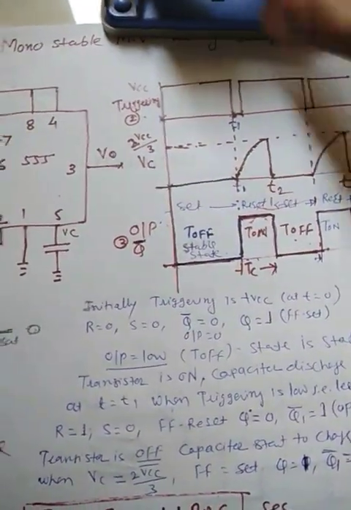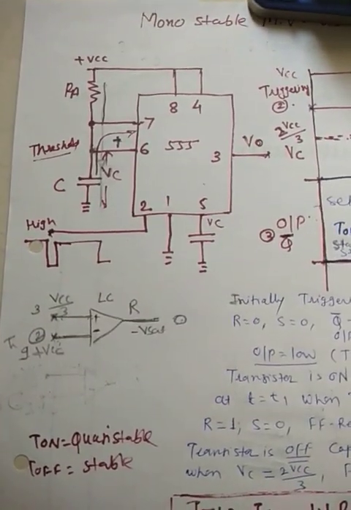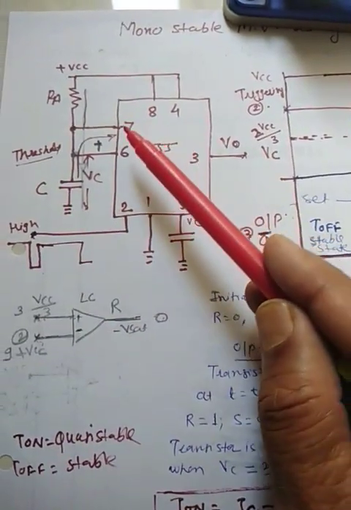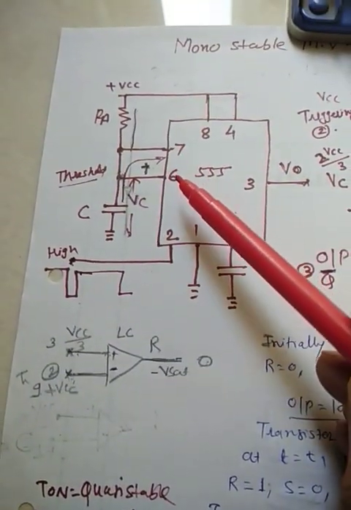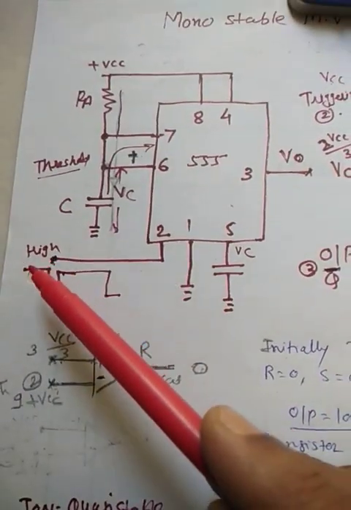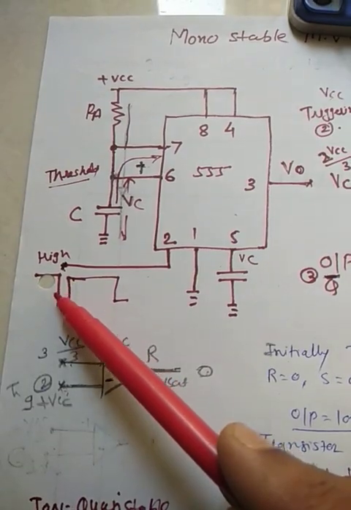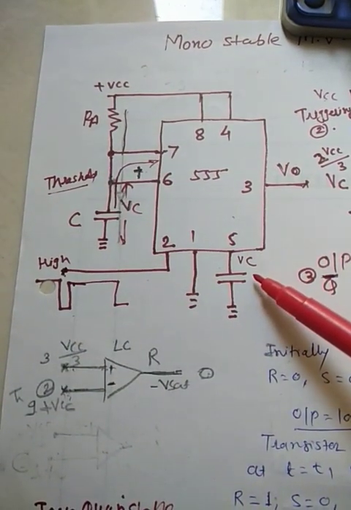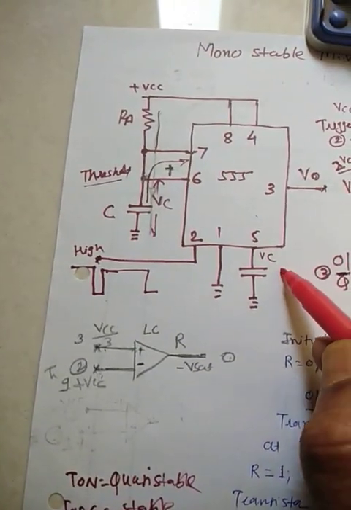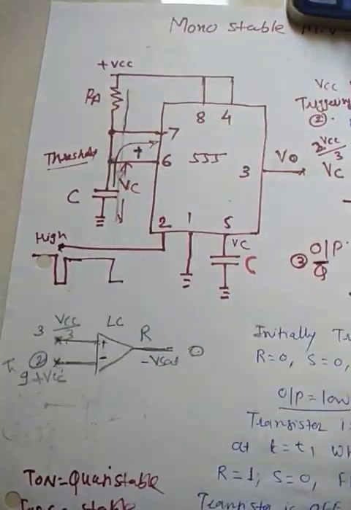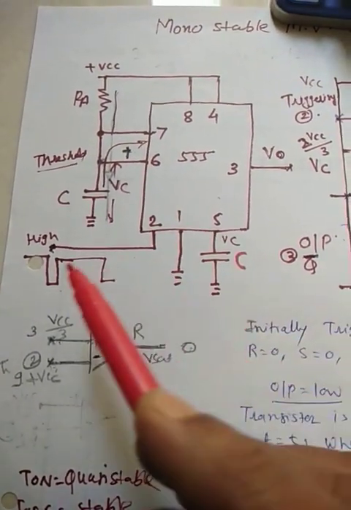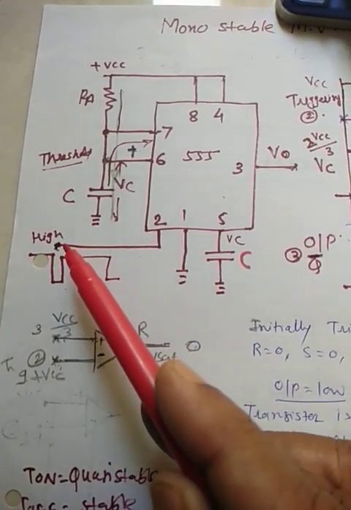Now in this circuit, this is the RA resistor. This is the capacitor, pin number 7 is the discharge pin, and this is pin 6. So 7 and 6 are shorted. And this is pin number 2 where we are applying the high voltage initially. This is the VCC pin. This is an external capacitor to remove the ripple from the VCC. And this is ground.